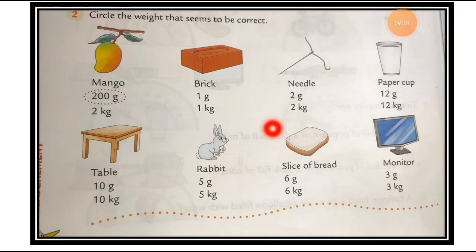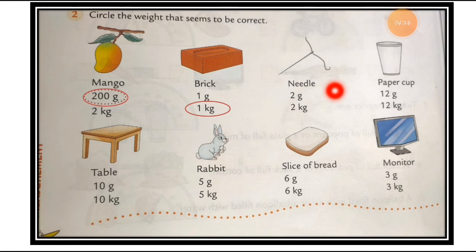The correct answer for the brick is 1 kilogram. Here I just put a circle. You have to overwrite this 200 gram also, if you have the textbook, and if you don't have it and are writing in the fair book, you can write down just 200 gram and put a circle on it. Now for the brick you have to put a circle on the 1 kilogram.